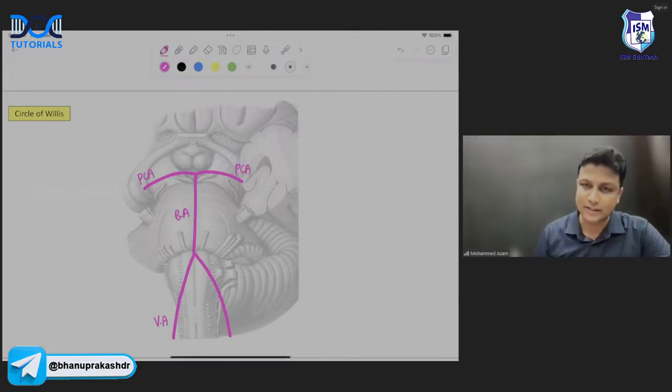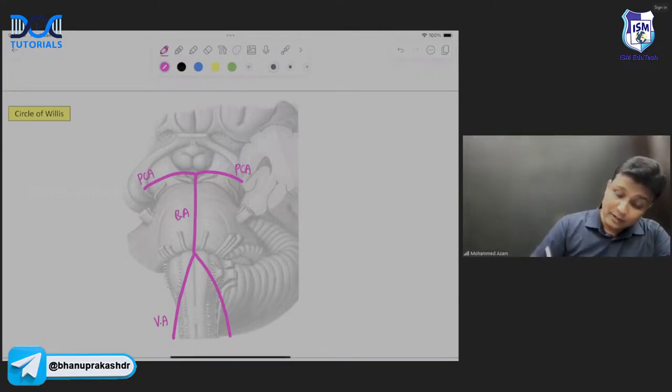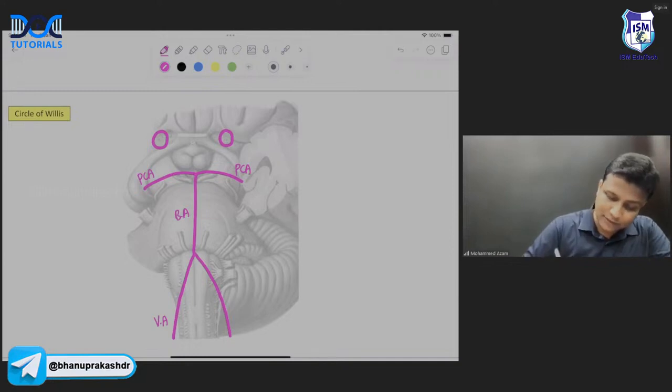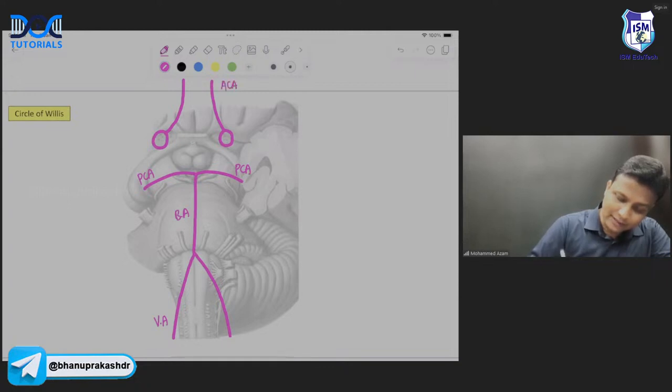इसको यहाँ पर छोड़ दीजिए. Leave it here only, sir. And now there will be internal carotid artery from both the sides. And this will actually give rise to anterior cerebral artery, sir. This is your ACA here and ACA here. And this itself will also give rise to the middle cerebral artery here, sir. So this one here will be the MCA here, and this one is the MCA here, middle cerebral arteries.